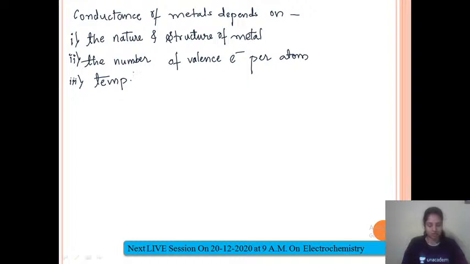Temperature of that particular condition which we are using. So conductance C decreases with increase in temperature. Conductance decreases with increase in temperature. Why? Because once you increase the temperature, the electrons will enter from one end and move out from the other end. Therefore, there will be no proper conduction once you increase the temperature.